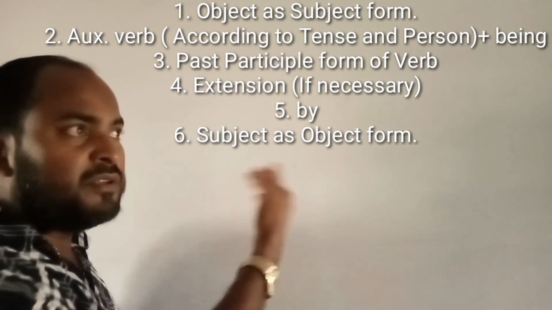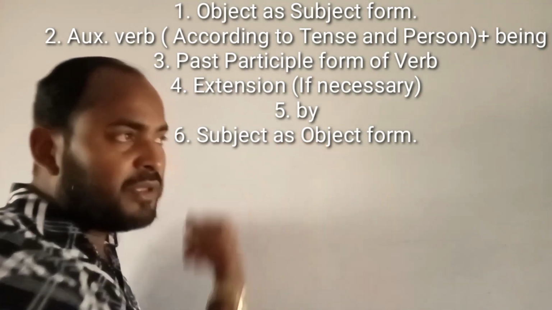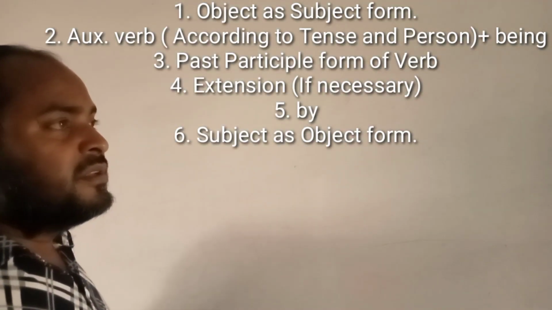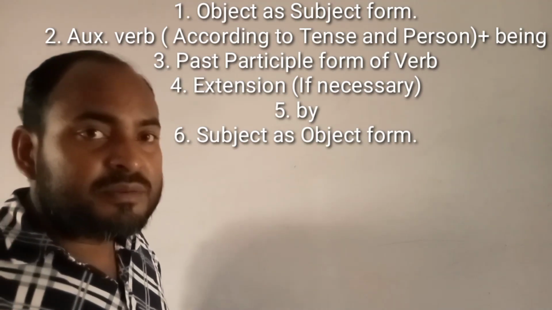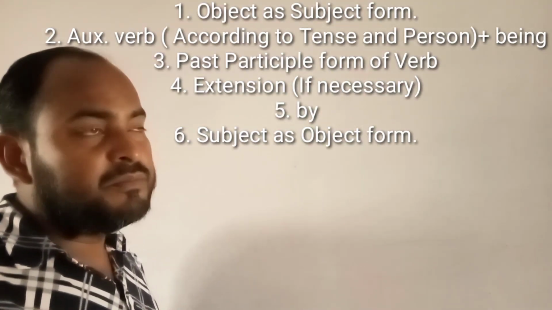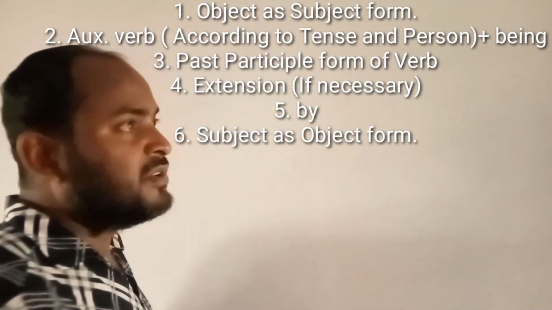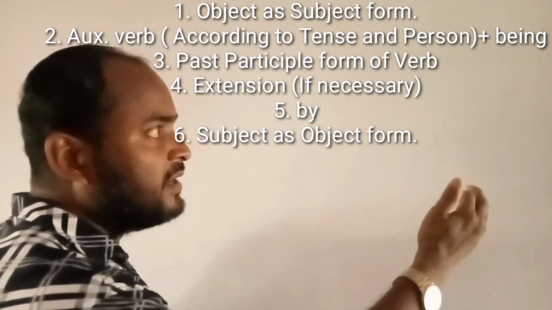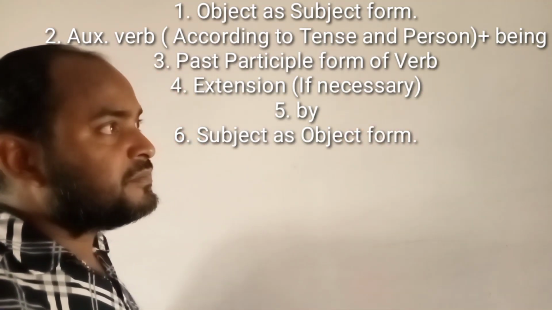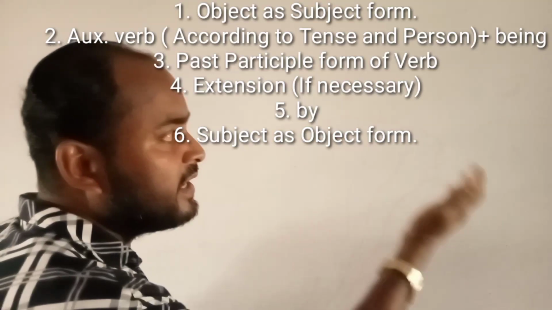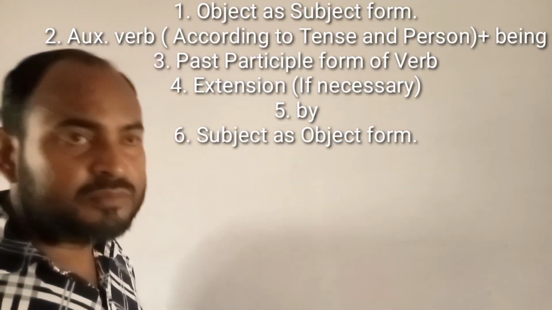According to person, auxiliary verb and then being. Then past participle form of verb and then extension, then by, and lastly subject as object form. Okay, my dear learners, see an example.